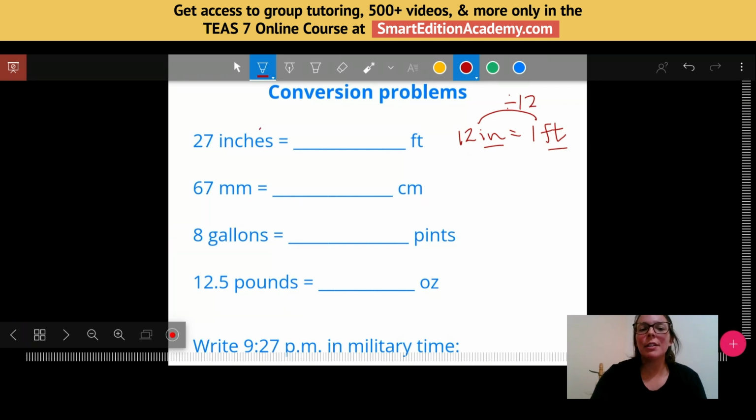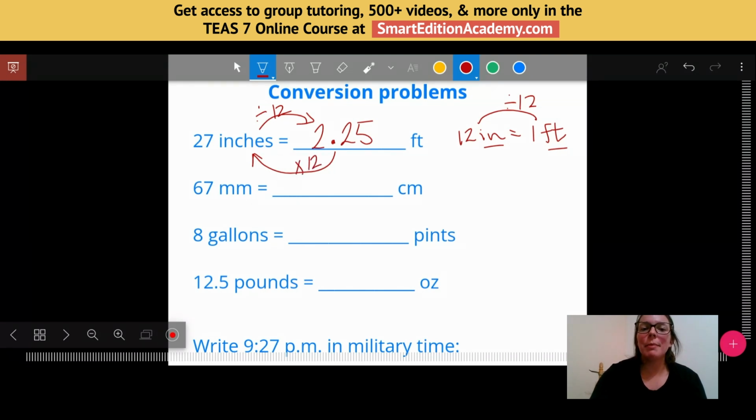So if I take 27 divided by 12, this might be a great one to plug into your calculator because it's not going to work out perfectly, but we will have a decimal as our answer. 27 divided by 12 gives me 2.25 or 2¼ feet. So inches to feet, we're just going to divide by 12. If I was going in the opposite direction, rather than divide, I'd have to multiply.